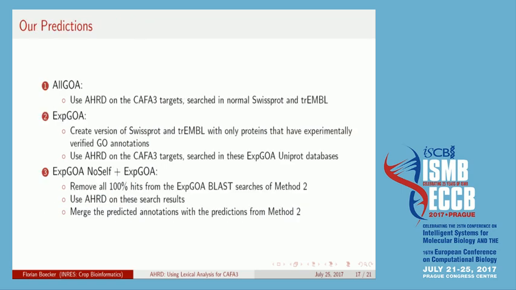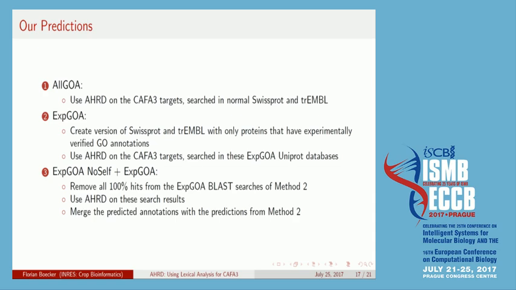So, of course, we also submitted 3 different methods. Our first method, we call it AllGOA, where we just used AHRD on all CAFA 3 targets, searched in the normal SwissProt and TrEMBL database.